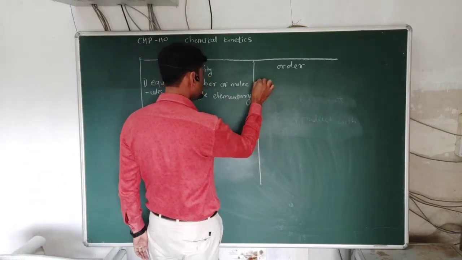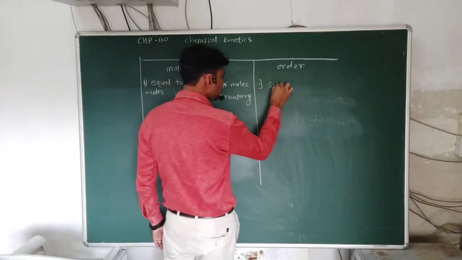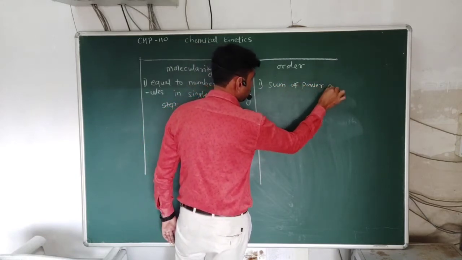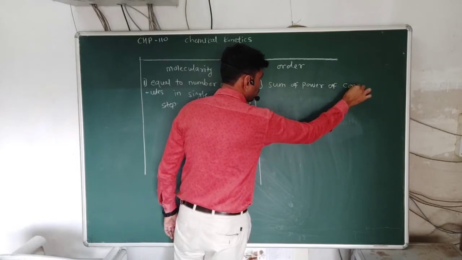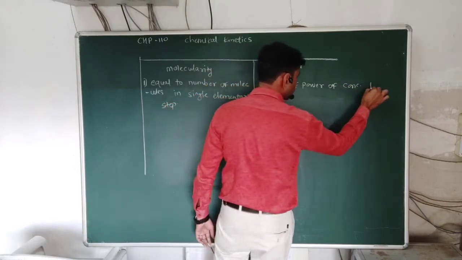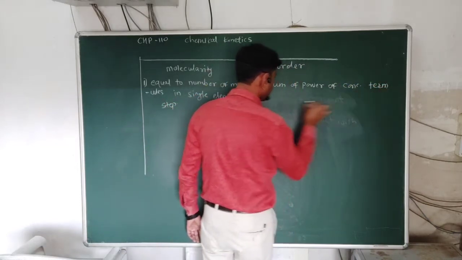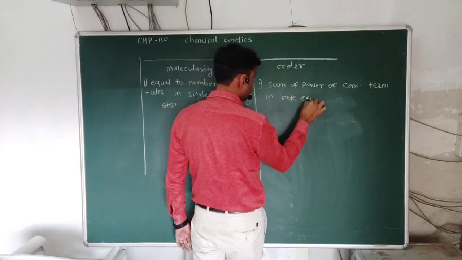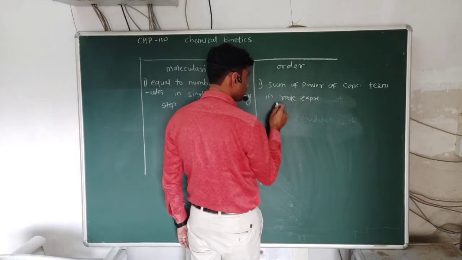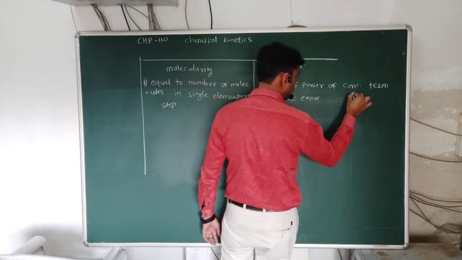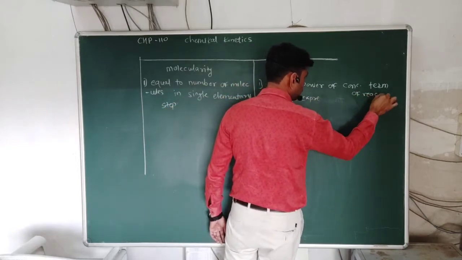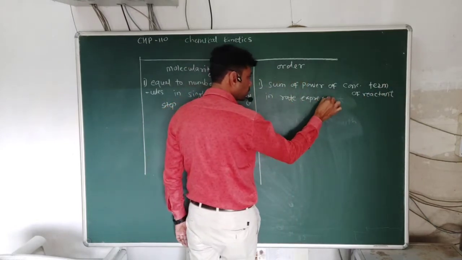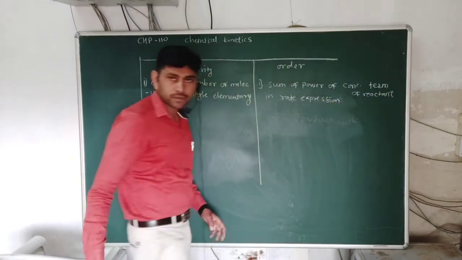The order of reaction is the sum of powers of the concentration terms of reactant in the rate expression or rate law. So this is the first differentiating point.